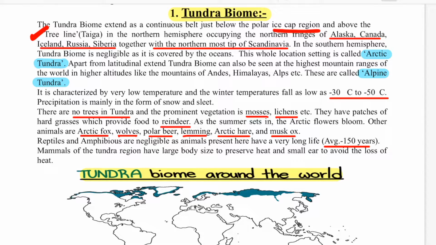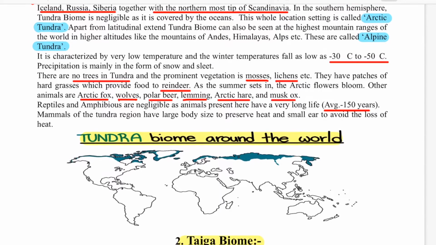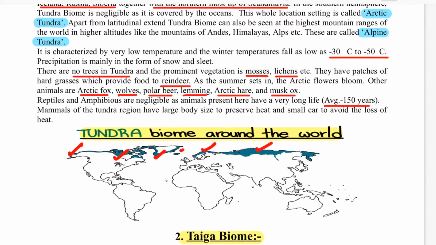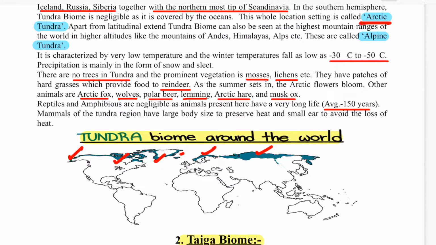So the locations are actually Alaska, Canada, Iceland, Russia, Siberia. As you can see on the map, you have Alaska here, you have Canada, this part, you have some part of Greenland, some part of Iceland, you have the Scandinavian countries, and then you have the Russia part. So this is actually the tundra biome. And in the tundra biome, there are two kinds of tundra biome actually. The first is Arctic tundra. Obviously this one is your Arctic tundra.